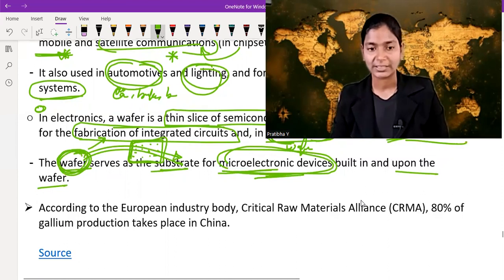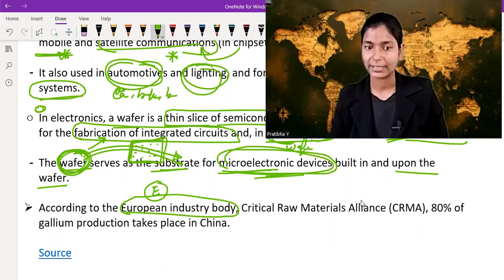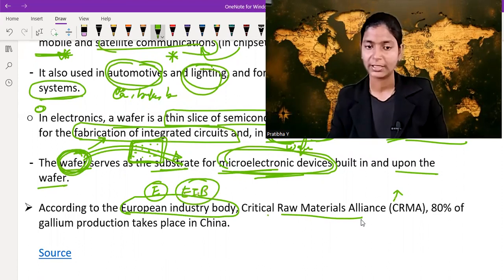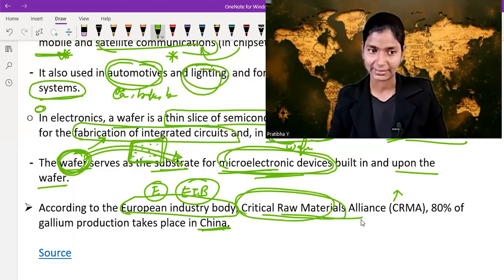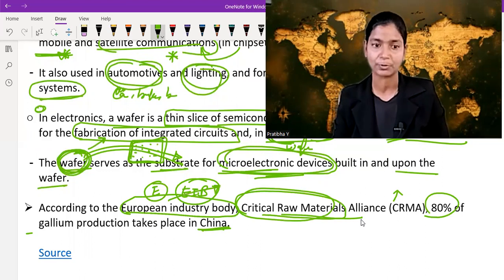According to a European industry body, the Critical Raw Materials Alliance (CRMA), 80% of gallium production takes place in China. So gallium is a critical raw material, and in this alliance, the European industry said that 80% of gallium is produced by China.